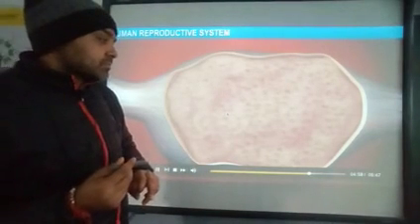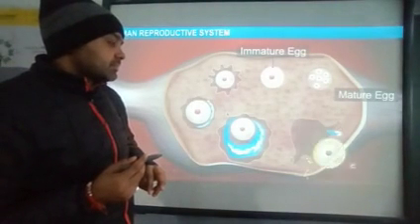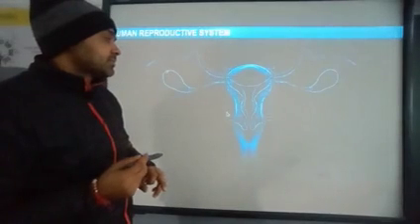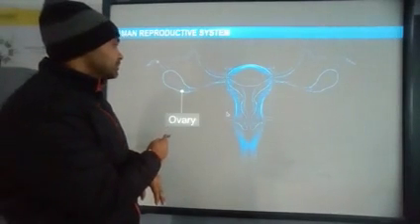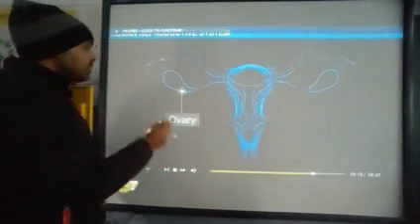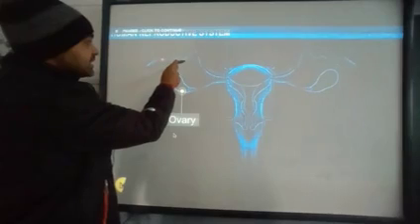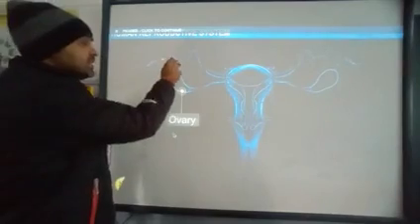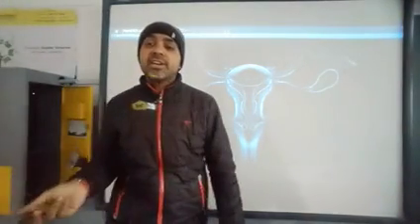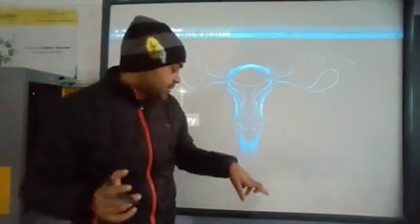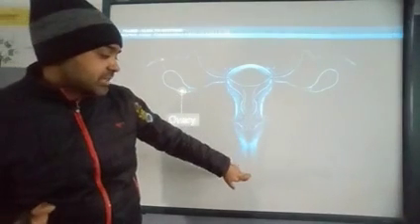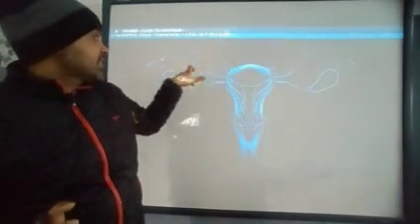During puberty, some of these eggs start maturing. Every month, one egg is produced by one of the ovaries. See, this is the ovary where egg is released. Now it will move to this region, it is called the fallopian tube. In this fallopian tube, the fertilization takes place, because sperms will reach from this vagina during sexual intercourse into this region of fallopian tubes.